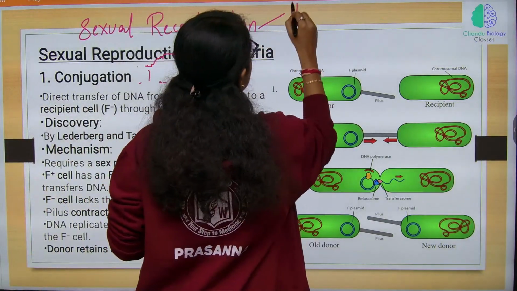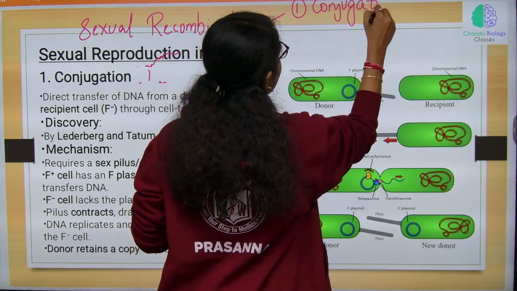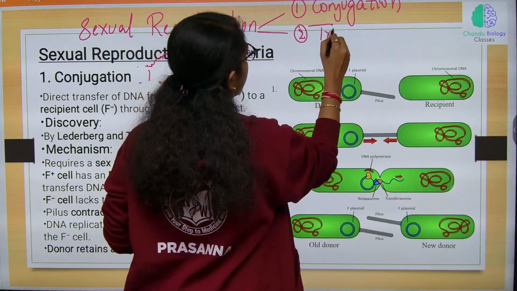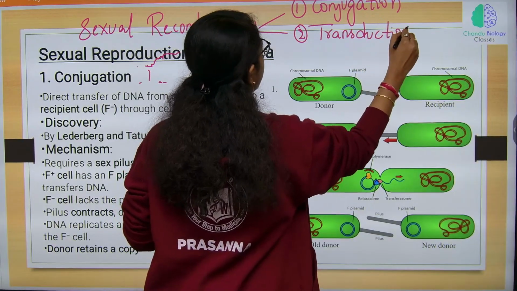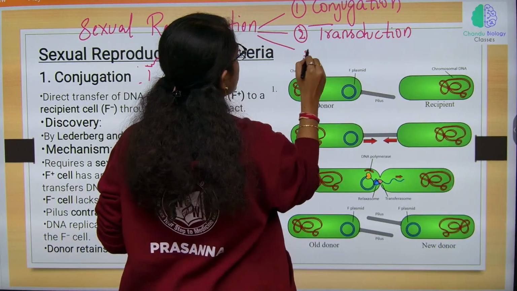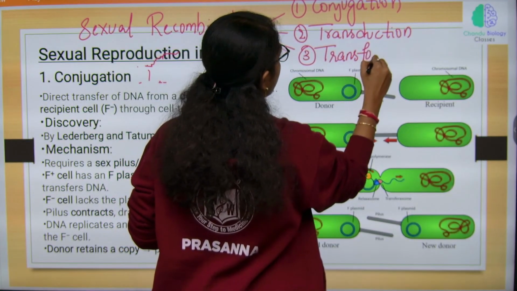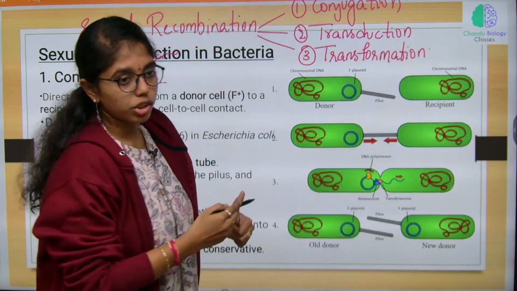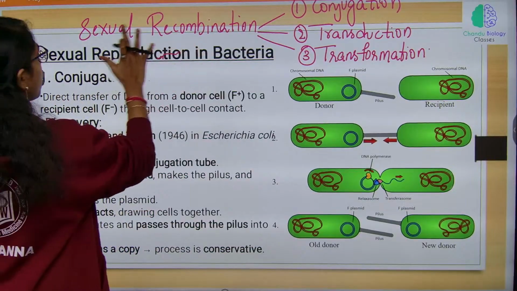First is conjugation, second is transduction, and third is transformation.